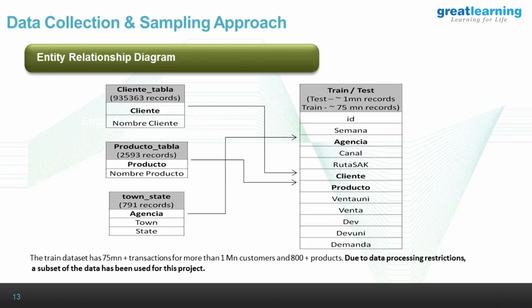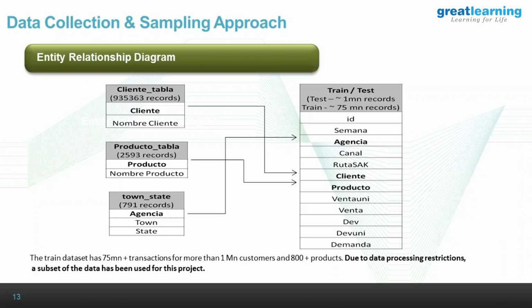So we tried a hook and crook method. Tableau allowed us to view this data set. It took about 5 or 6 hours of running time to visualize this data. And there is a method to extract the data into Excel from Tableau. So instead of taking the entire 75 million records, we analyzed the data and took the sales transactions from one state. The 75 million records are from 25 different states.